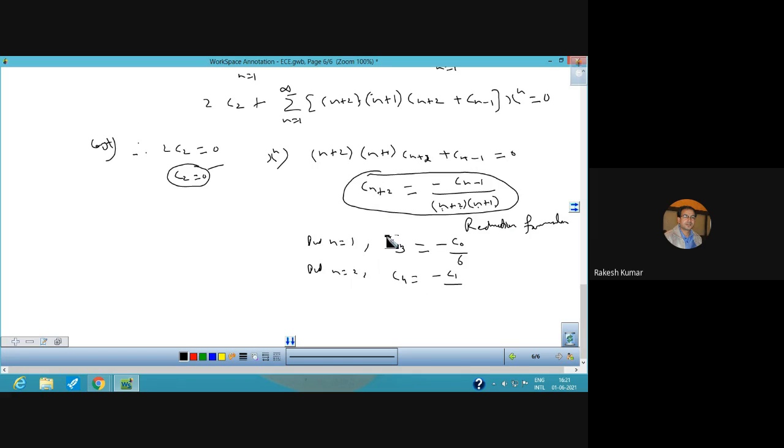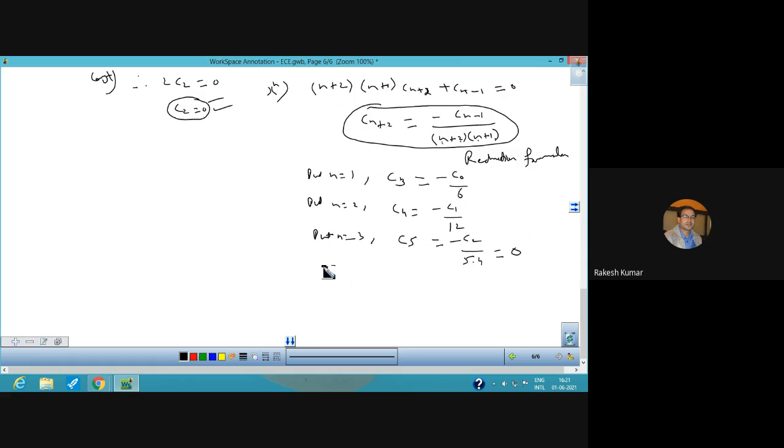C1. Now, C4, putting n equal to 2, you require C1 here, and C1 upon 2 plus 2 is 4 and 2 plus 1 is 3, that is 12. Put n equal to 3, you will have C5, that is minus C2 upon 5 into 4, but C2 has been 0, so this value is also 0.